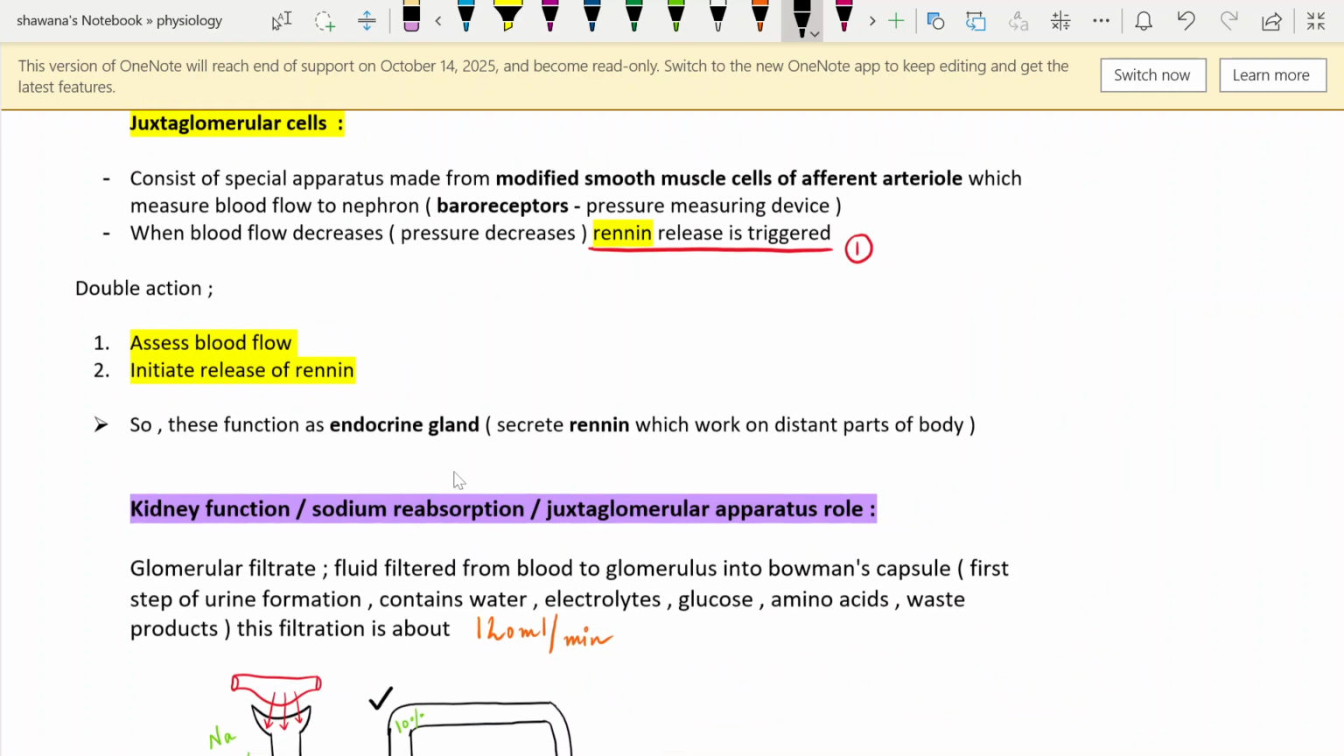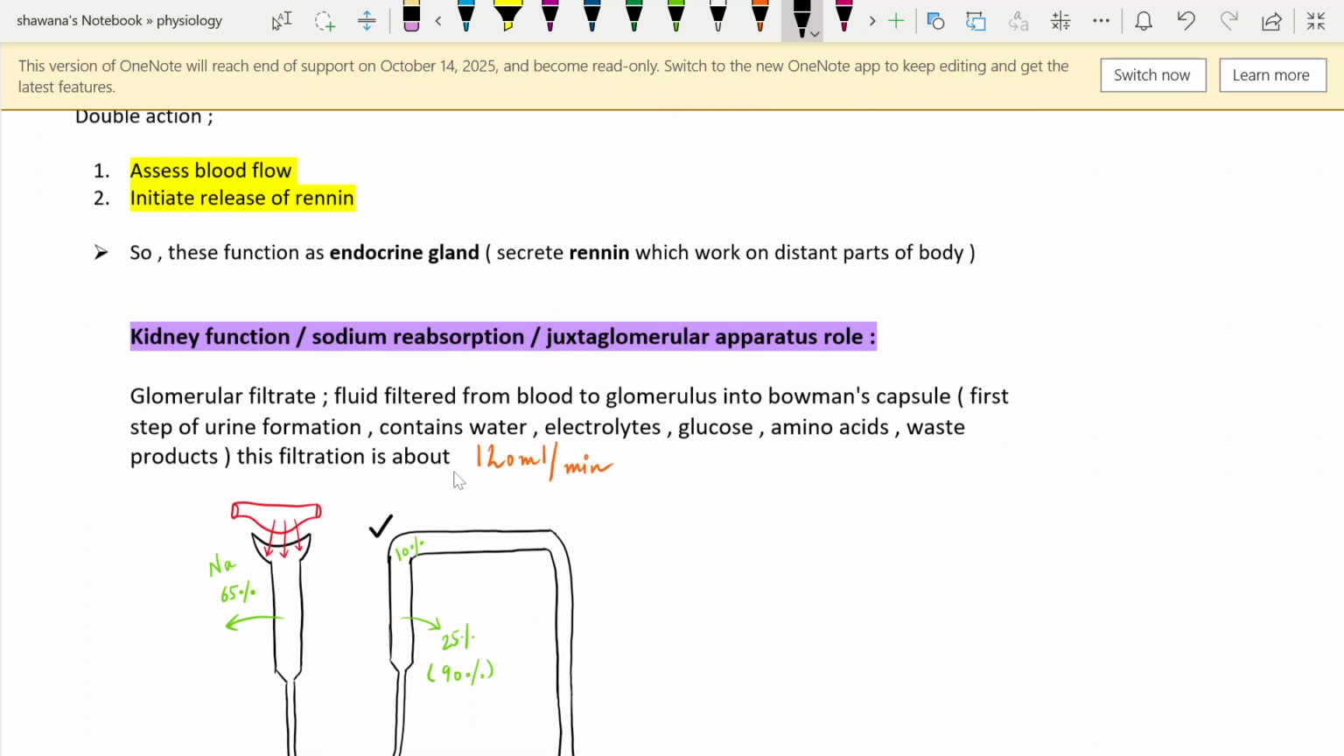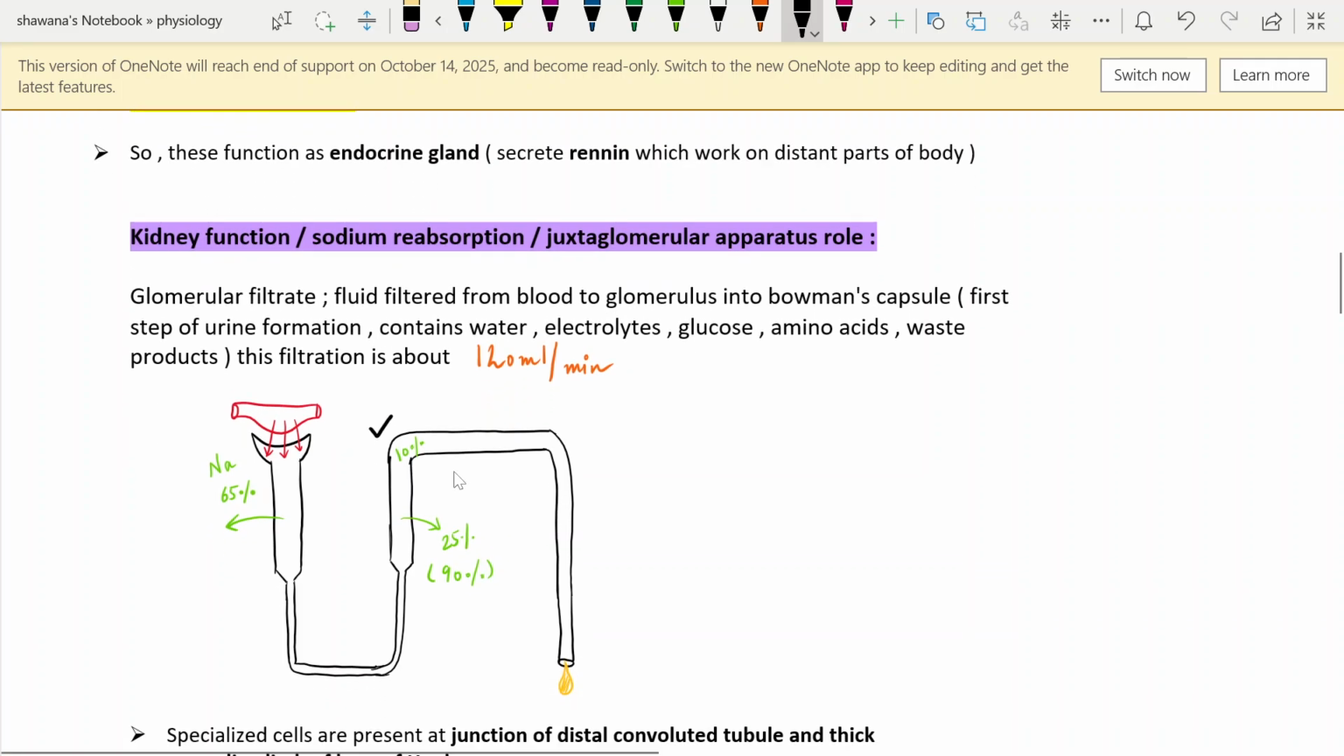First, renin is released in response to the pressure reduction, right? Baroreceptor function. And the second, most important, is the sodium detection. Let's talk about it. As you know, when the blood is filtered in the glomerulus, all of the substances or molecules present in the blood are filtered except the plasma proteins and the substances bound to the plasma proteins. For example, water, electrolytes, glucose, amino acids, waste products, creatinine, urea, all of them are filtered freely.